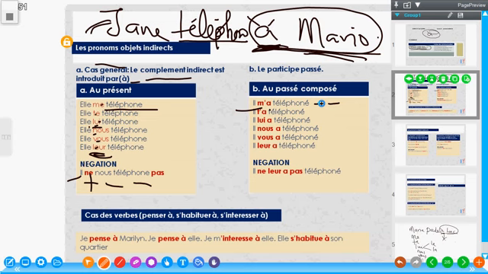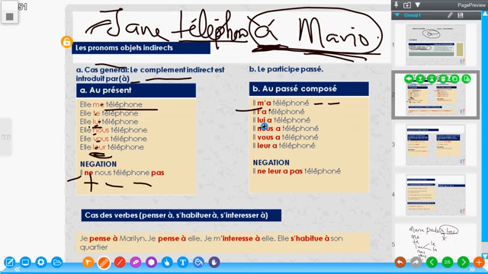Indirect remains the same. There is no agreement between the gender and number of the object. Il m'a téléphoné, il t'a téléphoné, il lui a téléphoné. Il lui a téléphoné means he called her or he called him.